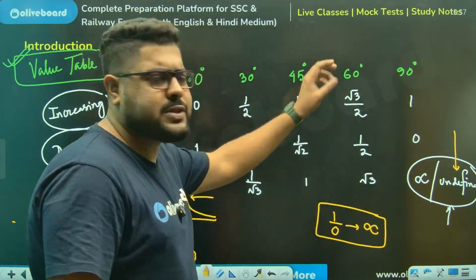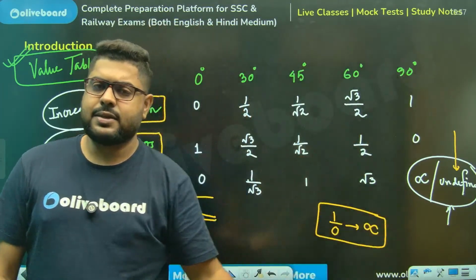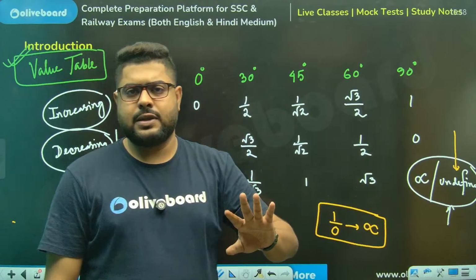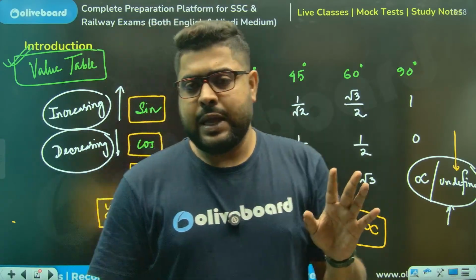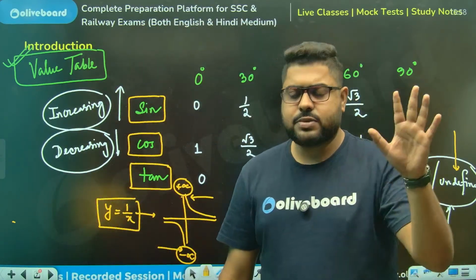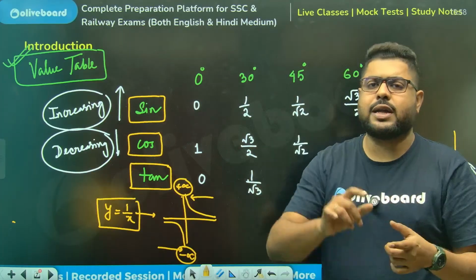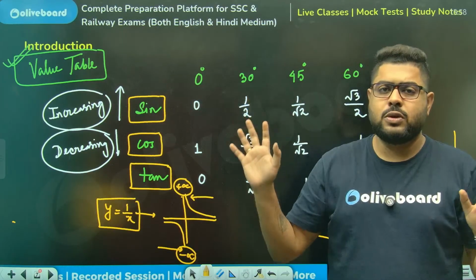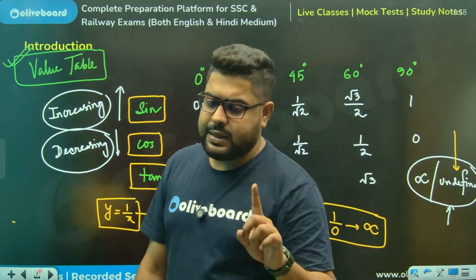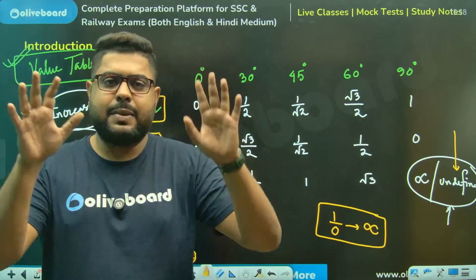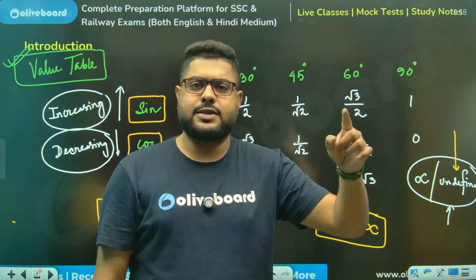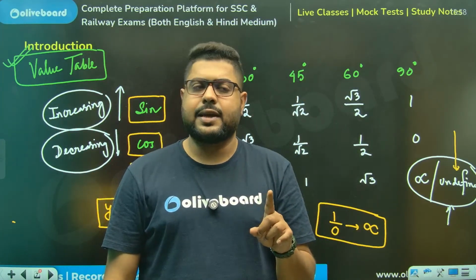If I ask you anything, sir, cos 60 half, sin 60 root 3 by 2. It is like this. You cannot just think, ये क्या था, वो क्या था, I'll make this, I'll make that. No, nothing. Clear this, everyone. Let me remind you. See, from the first class itself, I am again and again saying we will learn.